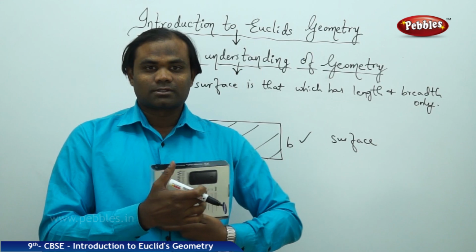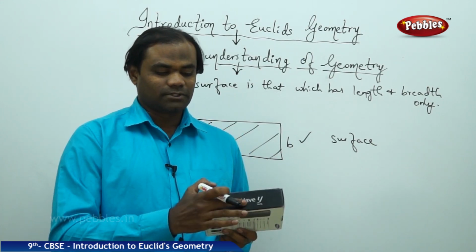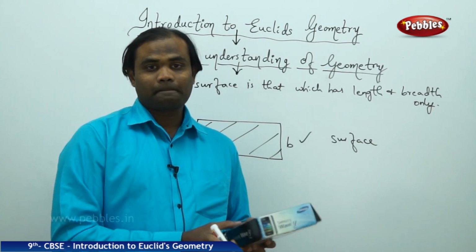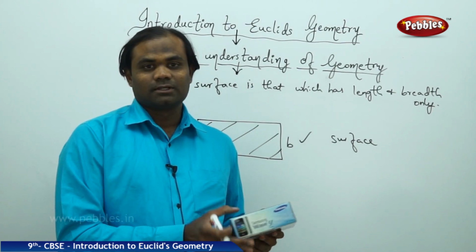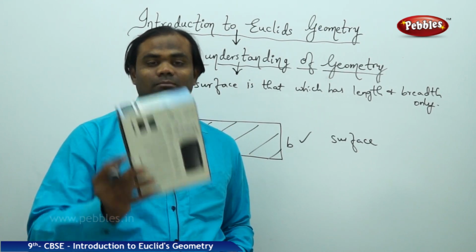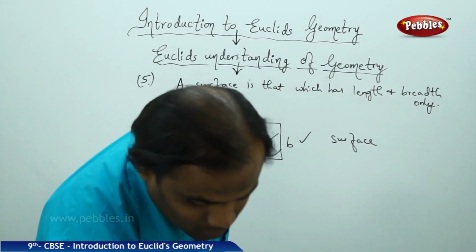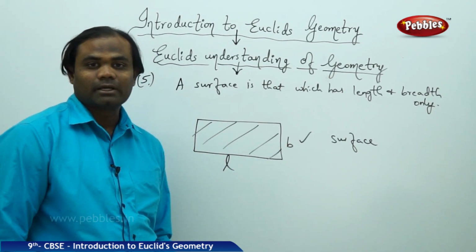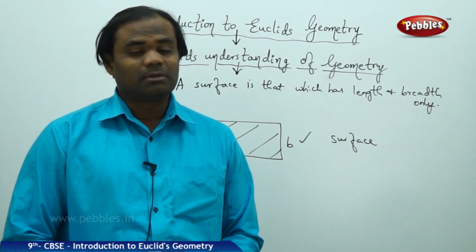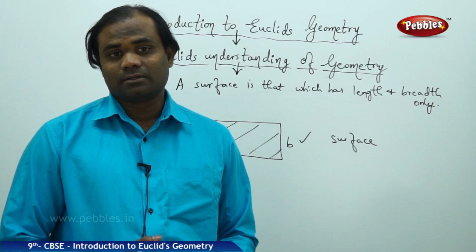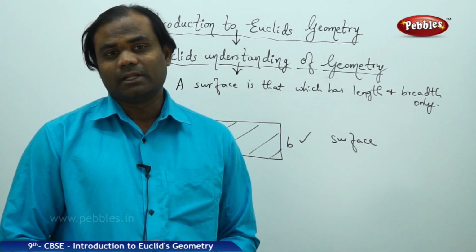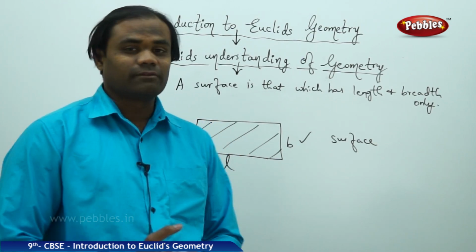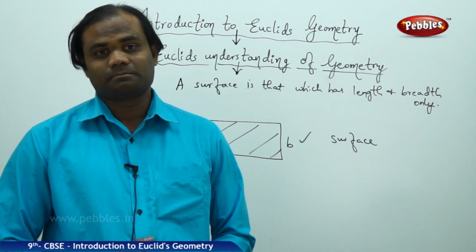Surface 1, surface 2, surface 3, surface 4, surface 5, and surface 6. 6 surfaces making a box. A surface which has length and breadth. A line which has length but does not have breadth. A line is a breadthless length. Is how we understand the difference between the surface and the line.